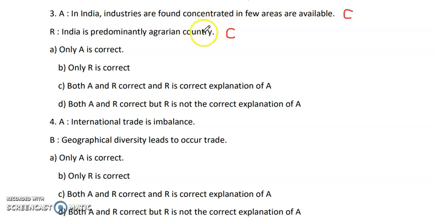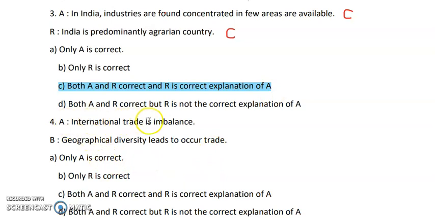So here both the statements are correct, and both the statements are talking about India, giving the explanation about India and its land use, what type of land use is done. So this is the answer, option C. Both the statements are correct, and R is giving a correct explanation of A. As a large amount of India's land is under agriculture, industries are found in few areas which are available. Next question, question number 4.